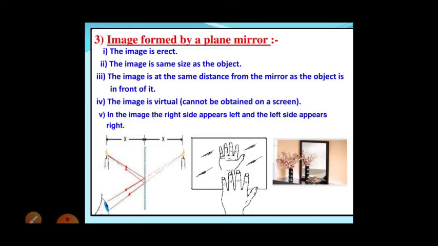The image is the same size as the object. The size will be the same as it is, and for the distance from the mirror, however far the object is, the image will also be at the same distance inside the mirror. That means if we go in front of the mirror, our image also comes forward. If we go far, the image will go far. So all these things you can easily see with the help of a mirror. The image will be virtual. That means we can't capture the image on a screen. Okay, so lateral inversion I already told.